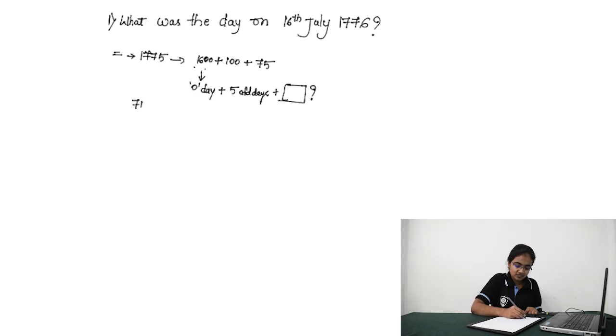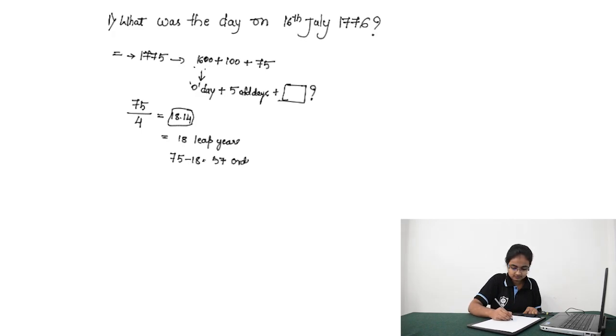75 divided by 4 gives 18.75, so take the integer, that is 18 leap years. Subtract it from 75: 75 minus 18 is 57 ordinary years.